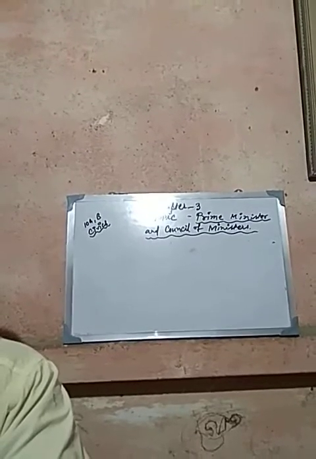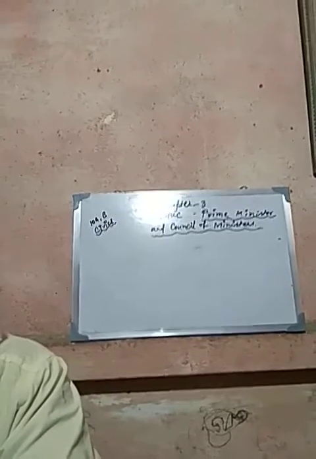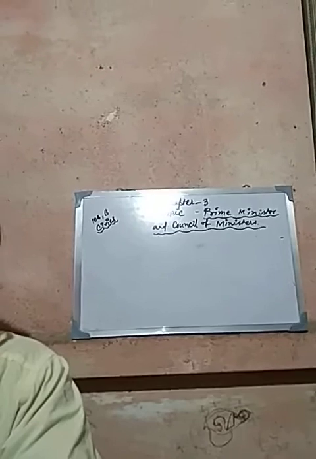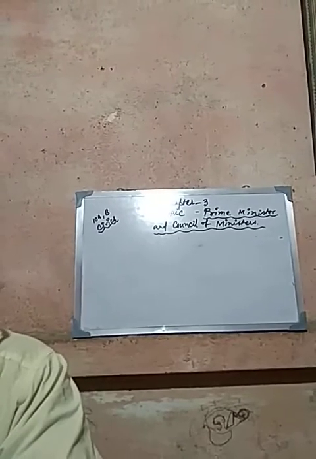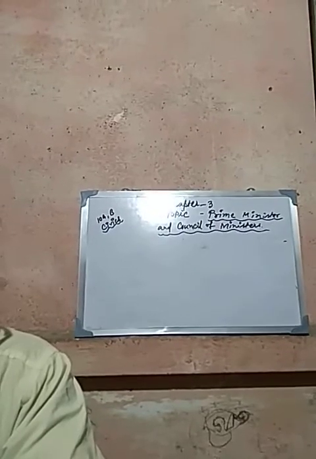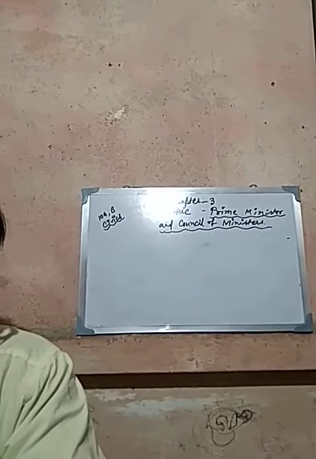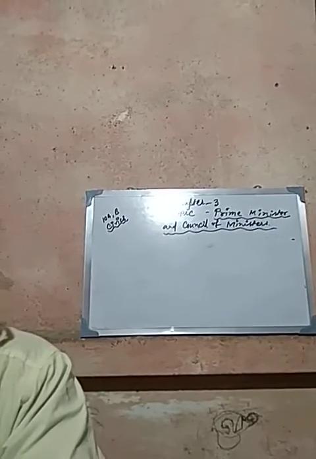We have to write very carefully. Why is the prime minister a link between the cabinet and the president? In that case, you have to write this answer very carefully. Now I am telling you the answer. The prime minister is known as a link between the cabinet and the president because of the following reasons.